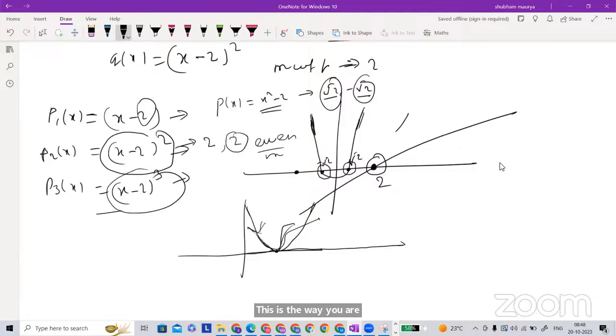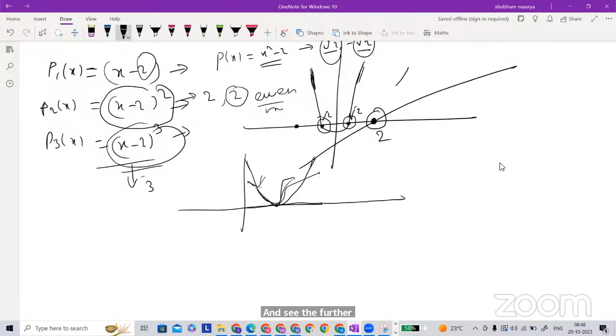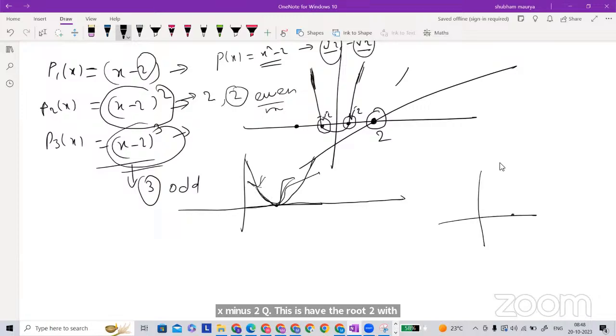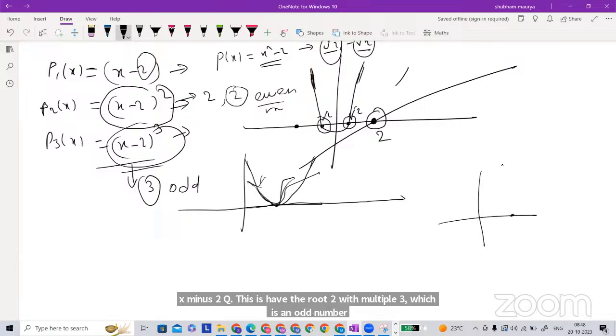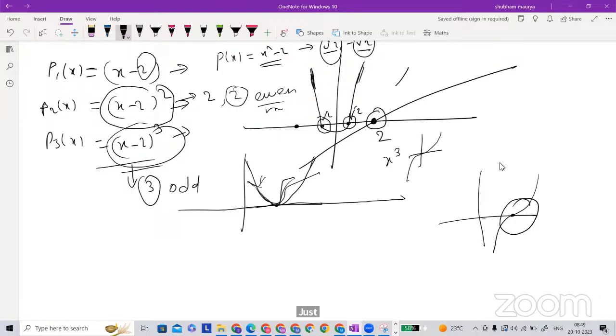And see the further one, x minus 2 cube. This has root 2 with multiplicity 3, which is an odd number. If you draw the graph of this one, this is 2, and this is like, as you know, x cube. If you draw x cube, it is like this, the same way, just shifted to 2.